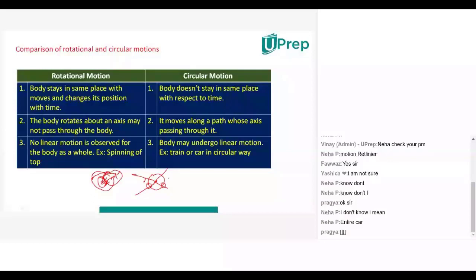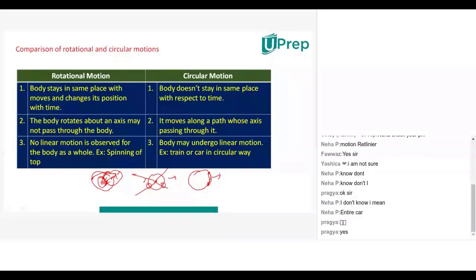So that's why linear motion will not be observed here, but linear motion will be observed for circular motion. That means if a train is moving like this, from here to here, this is called translatory motion only, no? As a whole, the train is moving from here to here. It is called curvilinear motion, and curvilinear motion is one type of translatory motion only. That means linear motion will be there for an object if you consider a small portion, but in rotational motion, no linear motion will be there. And these are the differences between circular motion and rotational motion.